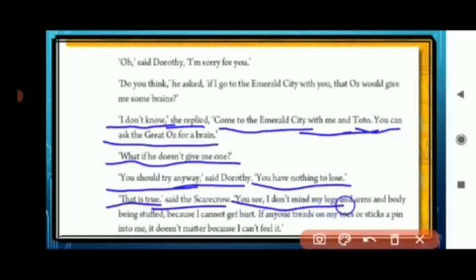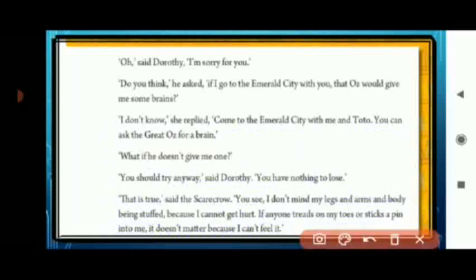"You see, I don't mind my legs and arms and body being stuffed, because I cannot get hurt. If anyone treads on my toes or sticks a pin into me, it doesn't matter, because I can't feel it."